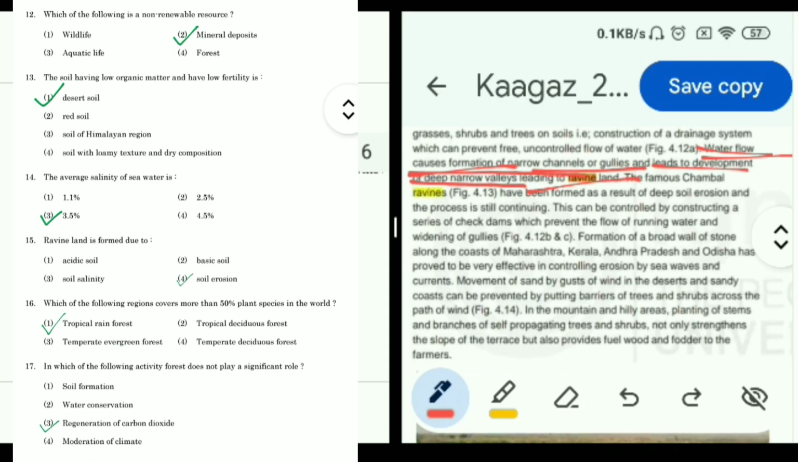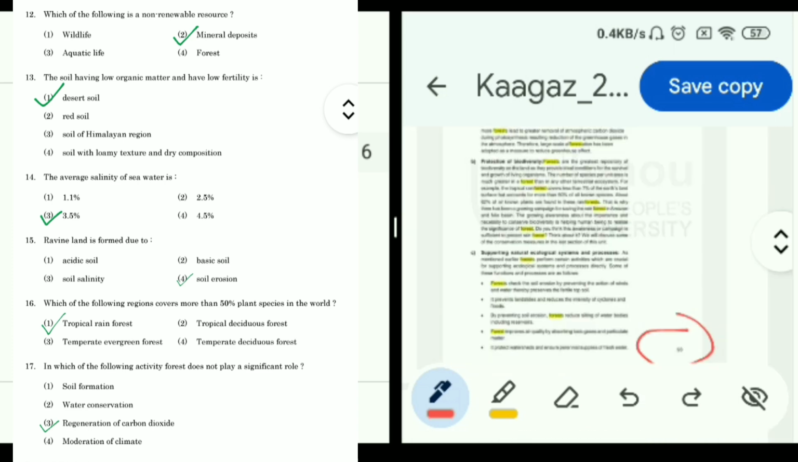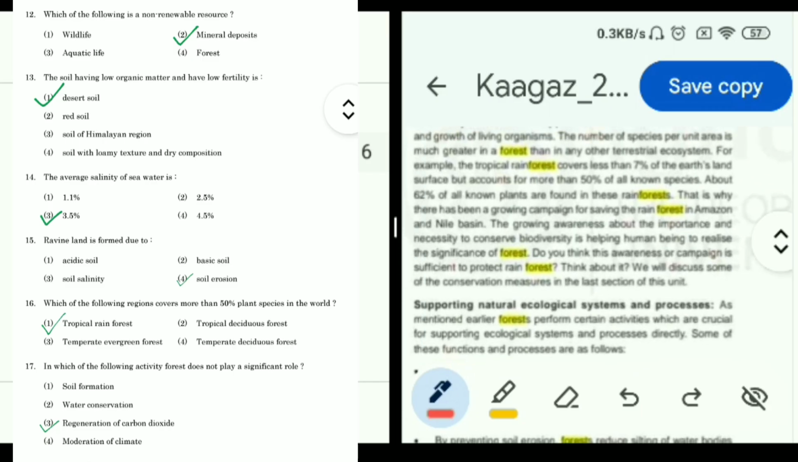So now question 16 is, which of the following regions covers more than 50% plant species in the world? Tropical rainforest, tropical deciduous forest, tropical evergreen forest, temperate evergreen forest, temperate deciduous forest. Question 16 का answer we can find on page number 93 of unit 5, the protection of biodiversity topic, in this line: the tropical rainforest covers less than 7% of the Earth's land surface but accounts for more than 50% of all known species. About 62% of all known plants are found. So हमारा question है 50% plant species in the world found in which region? So यहाँ पे लिखा हुआ है 62%, which is more than 50%. So the answer is tropical rainforest.